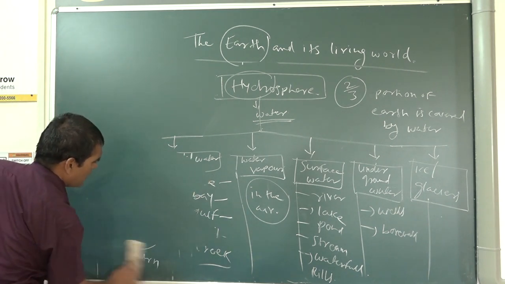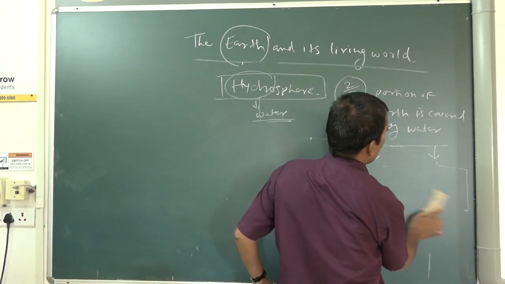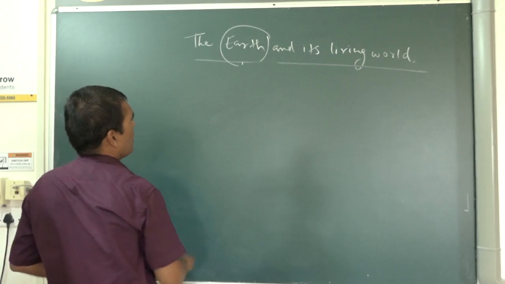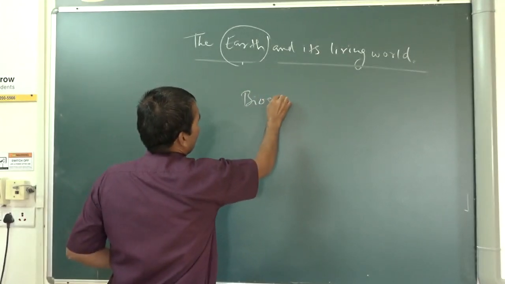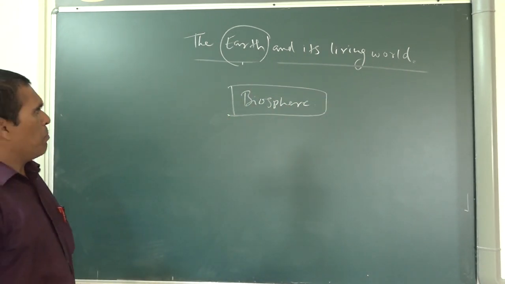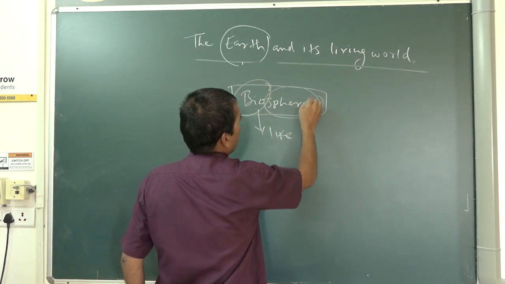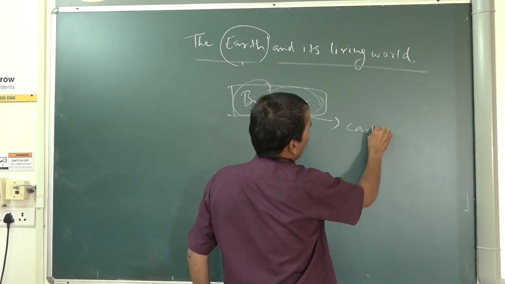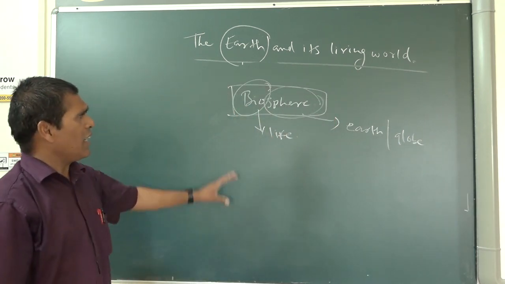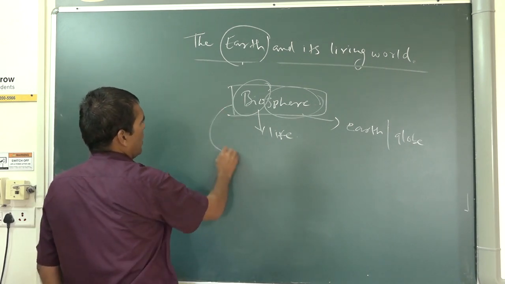The third thing we will see is the biosphere. What is the biosphere? Bio means life, and sphere means the earth or globe. It means you will find life in all places. First, you understand what the biosphere is.